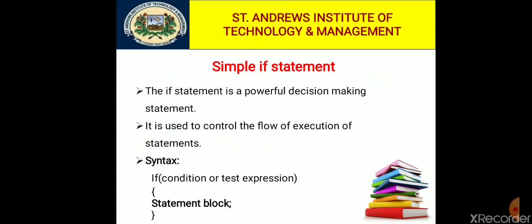The condition is always enclosed within a pair of parentheses, and the conditional statement should not be terminated with a semicolon. If it is terminated by a semicolon, then what happens? It does not go inside the statement block, whether the condition is true or false. So don't put a semicolon after the conditional statement.